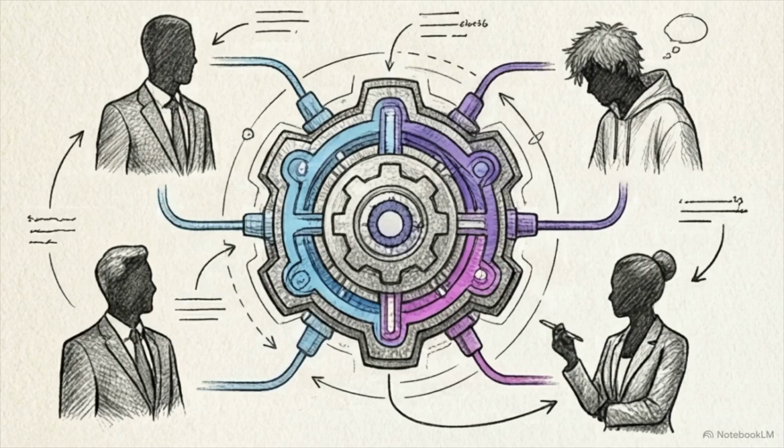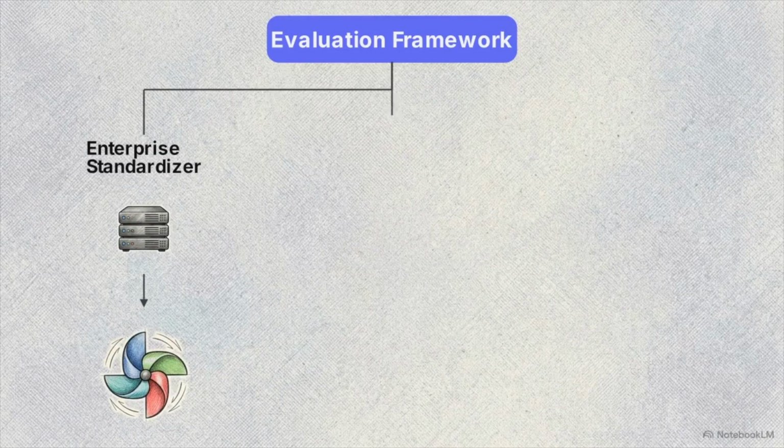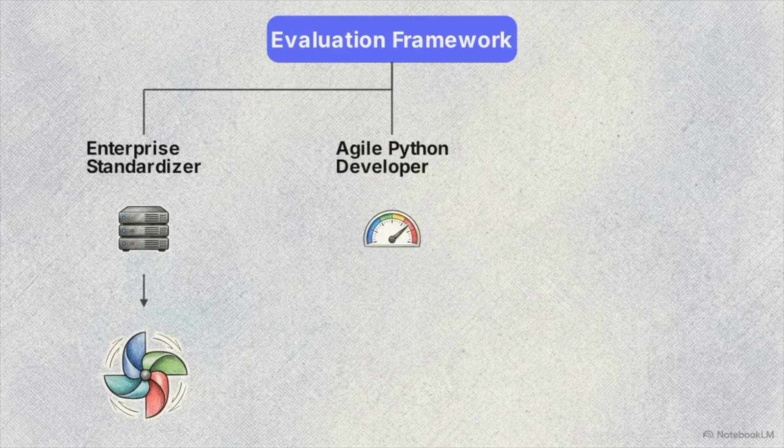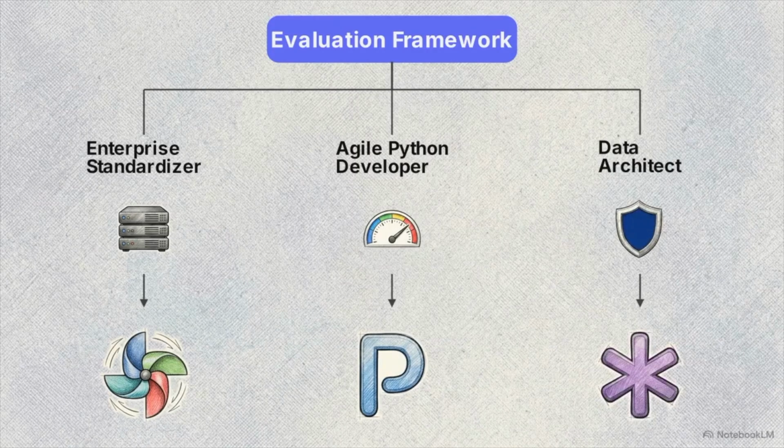We have mapped the engineering constraints. Now let's run your team through a final, practical decision framework. First question, what is your bottleneck? If you're the enterprise standardizer, connecting legacy code with a DevOps team and static schedules, stick with Apache Airflow. If you're the agile Python developer, needing dynamic triggers and fast deployments, choose Prefect. For strict data quality, build on Dagster.